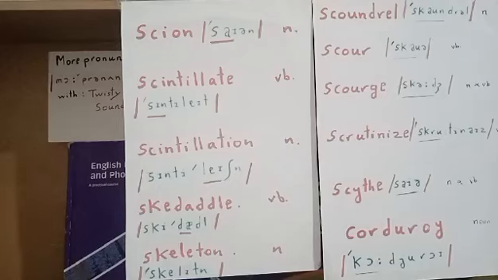The third word is scourge. Monosyllabic word. It's a noun or a verb. We can say to scourge or a scourge. Just one syllable, one vowel sound. We say scourge. And the scourge is something that causes suffering. That's the meaning of scourge.